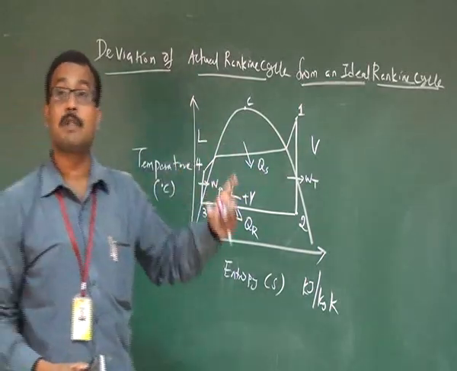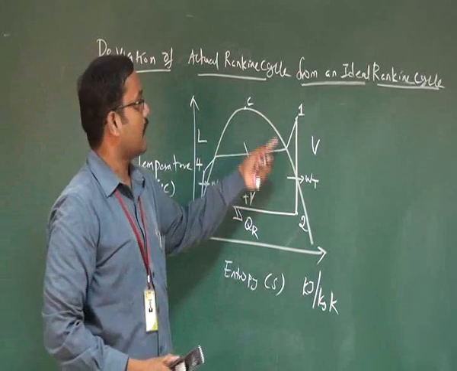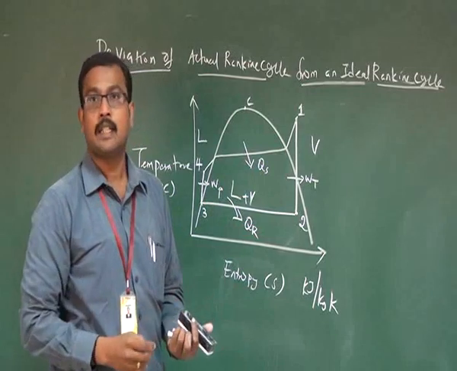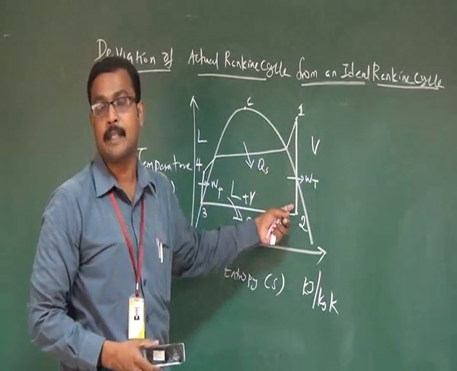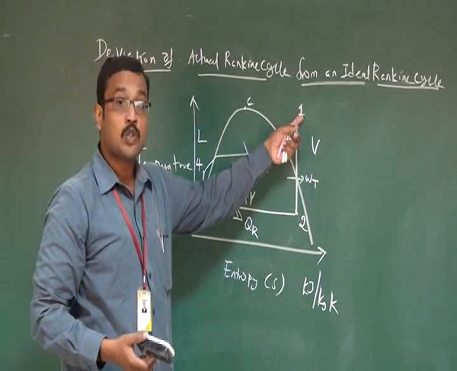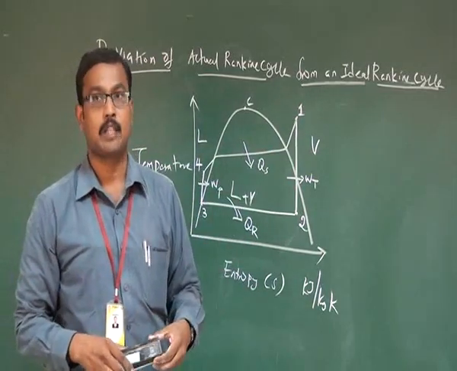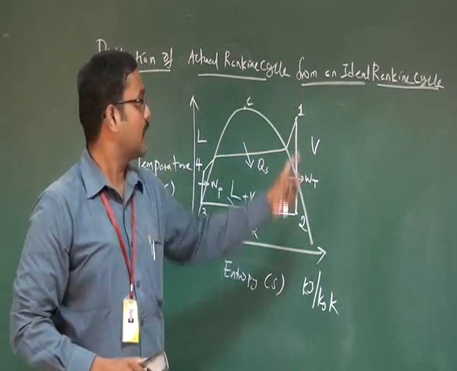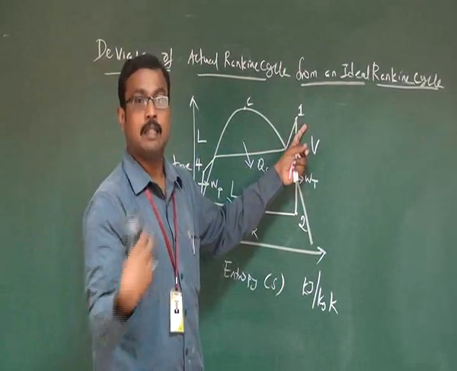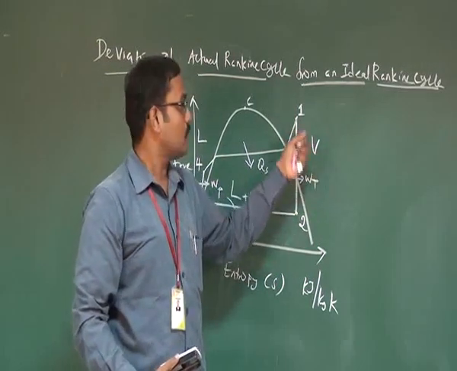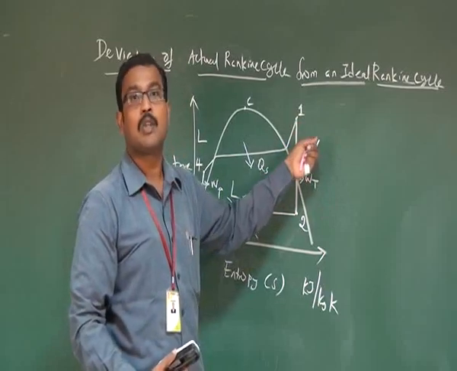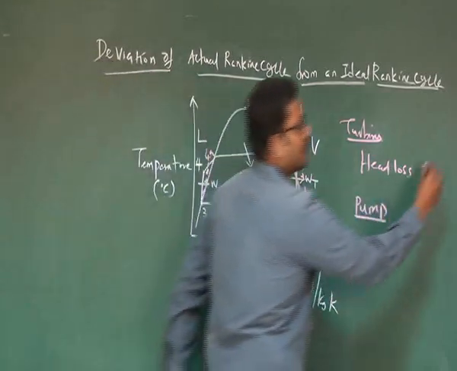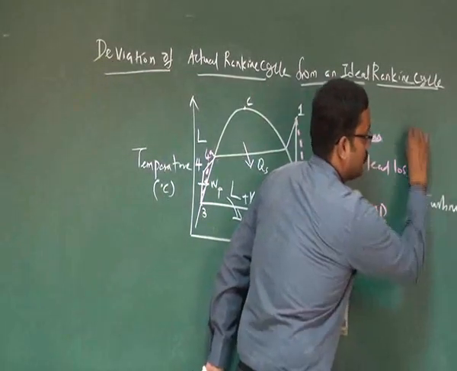Because of irreversibility present in the process, this ideal Rankine cycle may deviate. If you consider the turbine, we have isentropic expansion, but in nature the isentropic expansion is converted into polytropic expansion. That means heat loss takes place from the turbine to the surroundings. So slowly this isentropic process is converted into a polytropic process. In the ideal case all the components are 100% efficient. So first I am going to discuss the turbine efficiency.